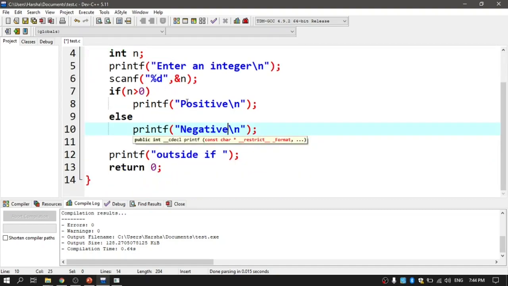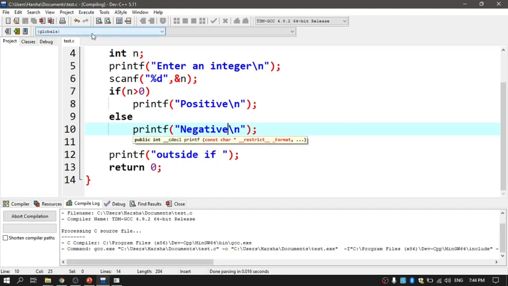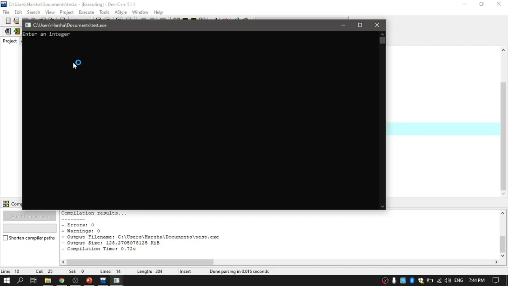If n is greater than 0, positive, otherwise negative. Let me compile and run this code, and the integer is minus 99. Okay, minus 99, and it is a negative value.